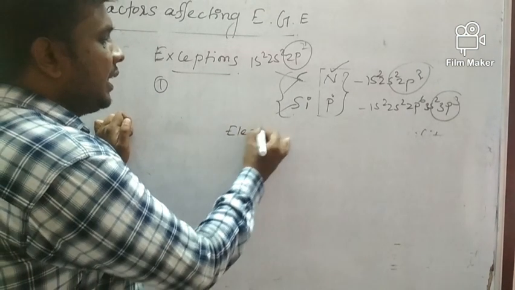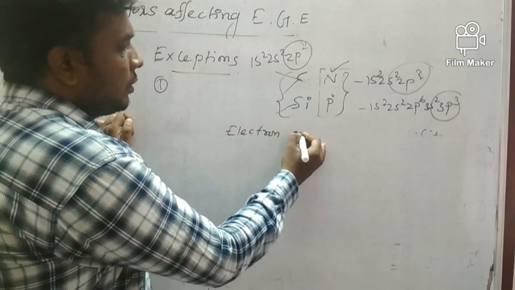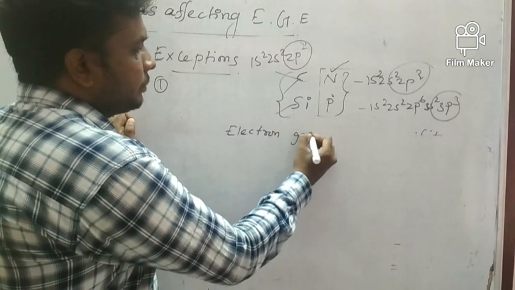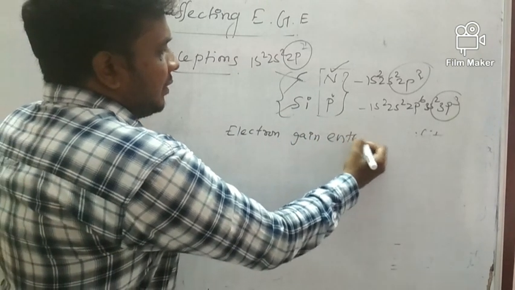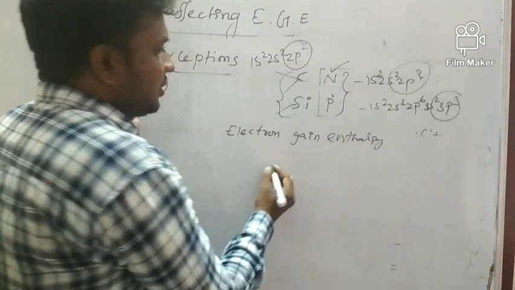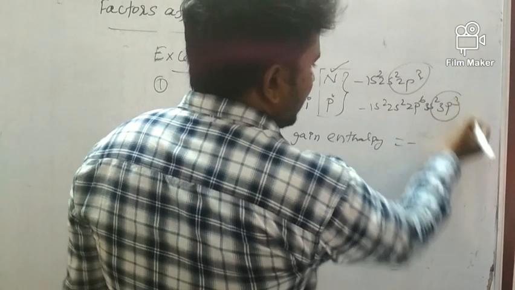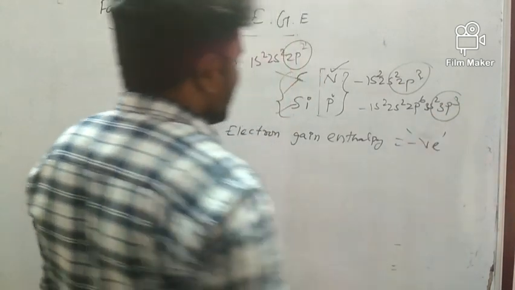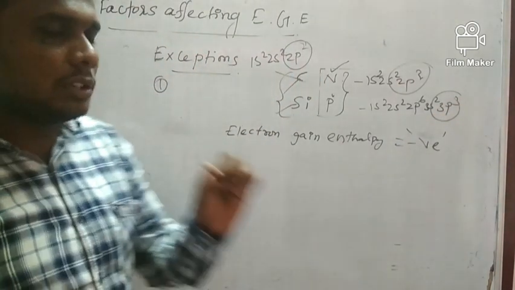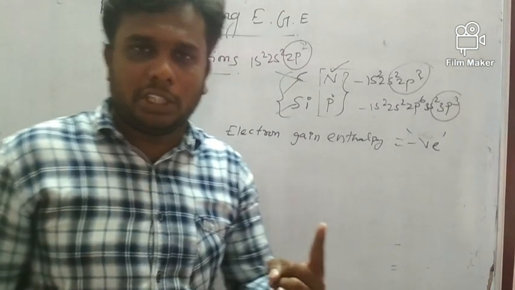So electron gain enthalpy is always mentioned in negative. Please note this, it's a very important point. Electron gain enthalpy is different from electron affinity.